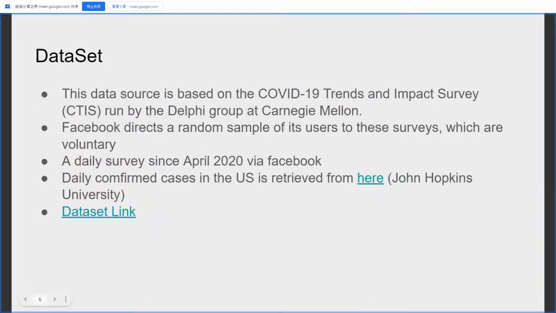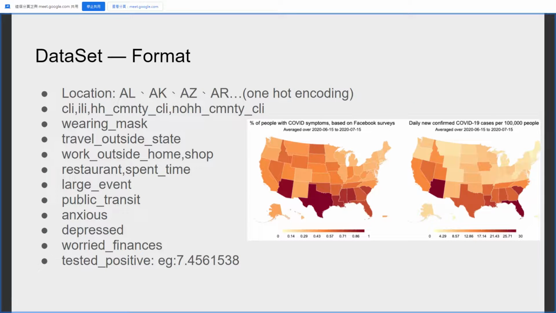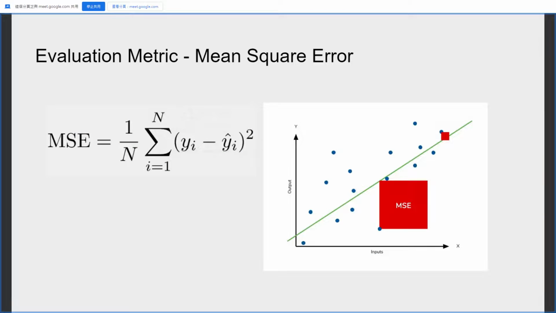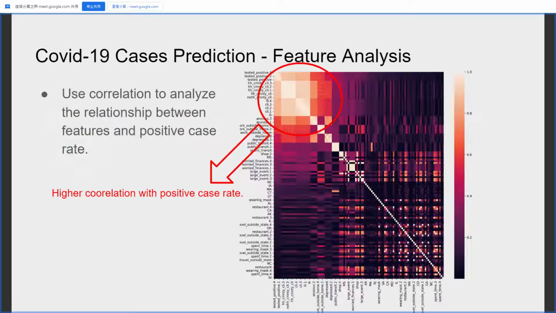The data we used here is from the lab called Delphi at CMU and Johns Hopkins University, and the data is from April 2020. And here's the dataset format. Because this is a regression task, we use mean square error as our evaluation metric.